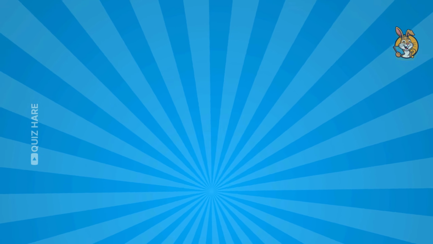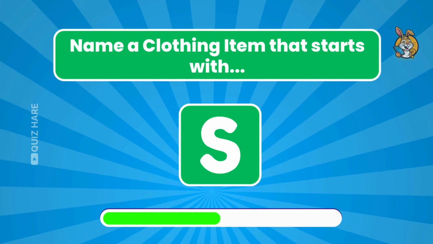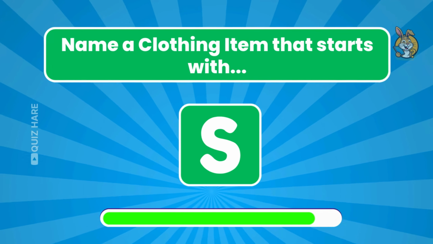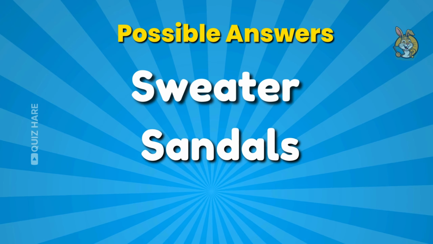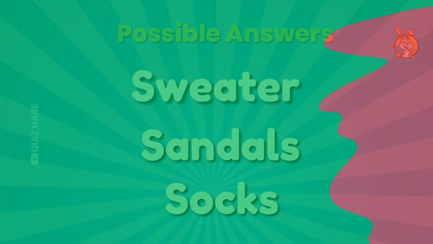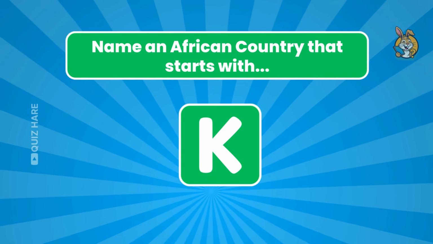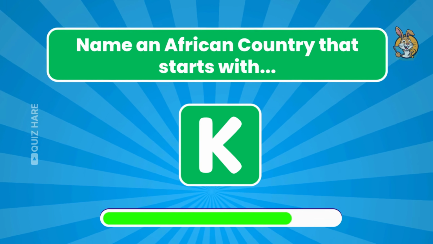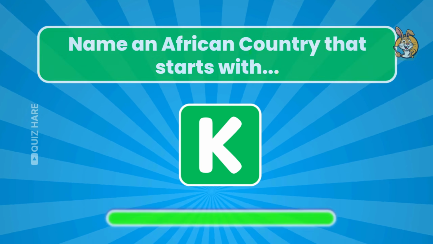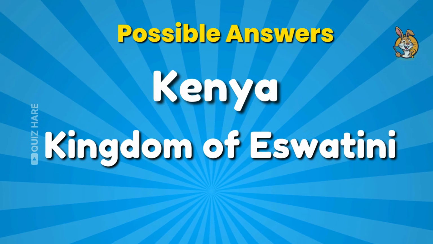Round 20. Name a clothing item that starts with the letter S. Sweaters, sandals, and socks. Round 21. Name an African country that starts with the letter K. Kenya, Kingdom of Eswatini, and Rwanda.